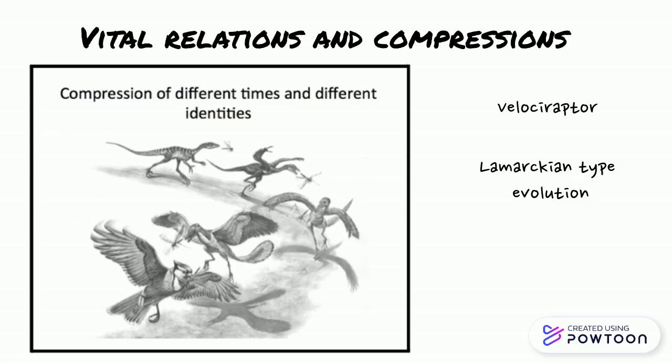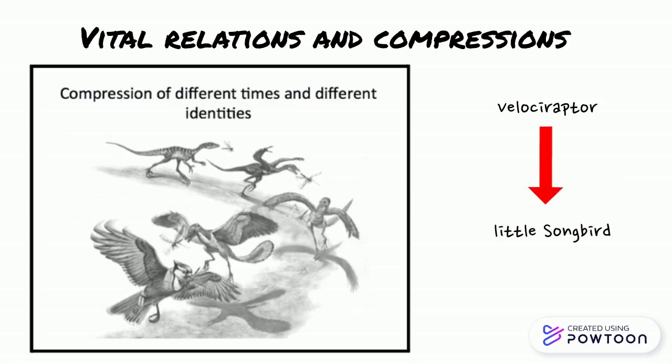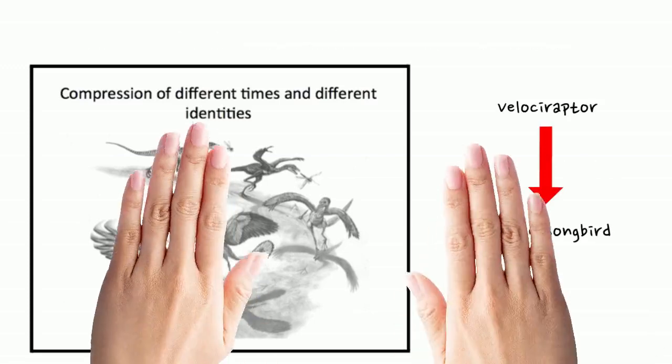Now all these dinosaurs and all these dragonflies are of course different individuals, but what this picture invites you to think of is that on some level they really are the same. So you can compress them into one animal that changes from being a Velociraptor into being a little songbird, even when this happened at different evolutionary time scales.